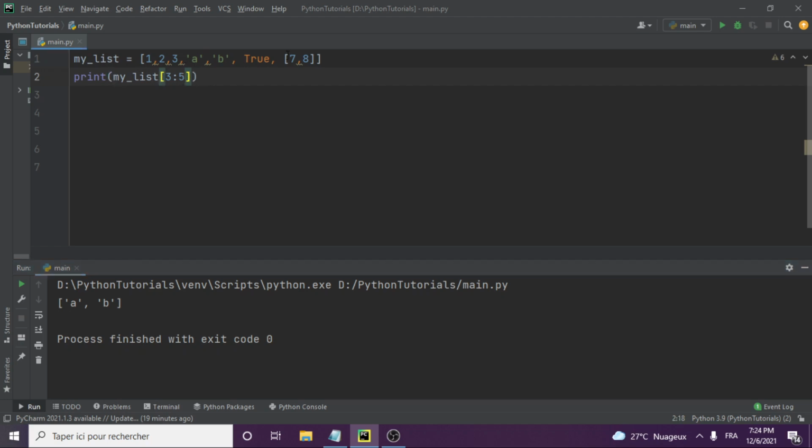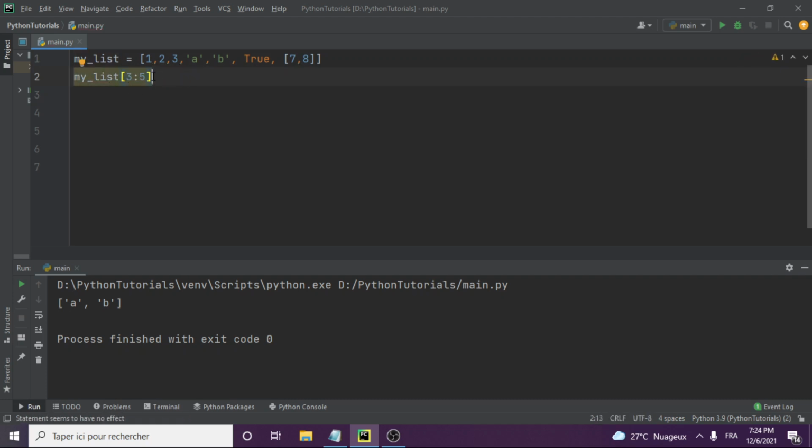Now let's see how we could change, say, this value, because this is a value in the list. How could we change this value, number 7, though in indexing it was 6? How can we change this to maybe false, for example? So let's just do that. So we can come and say my list.